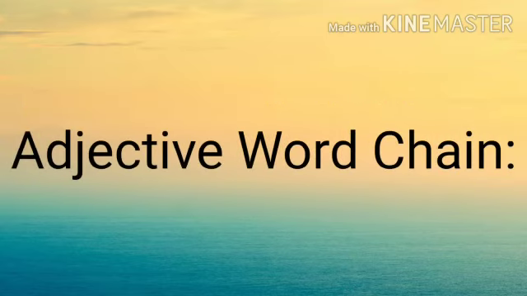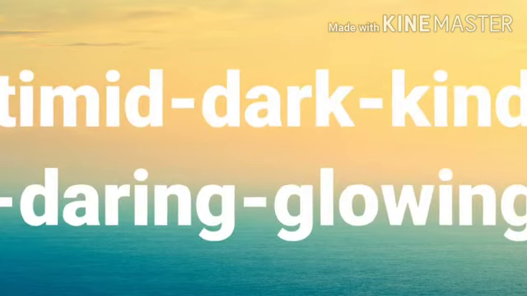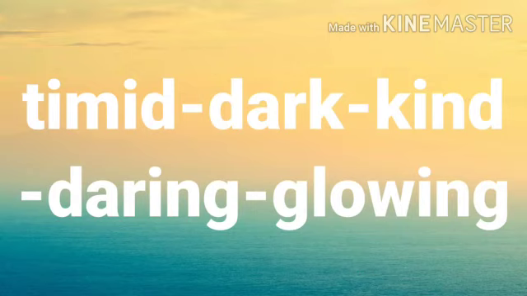Now we will see the chain of adjectives. Here the first word starts with T: timid, ends with D. Then the next word starts with D: dark, kind, daring, glowing.